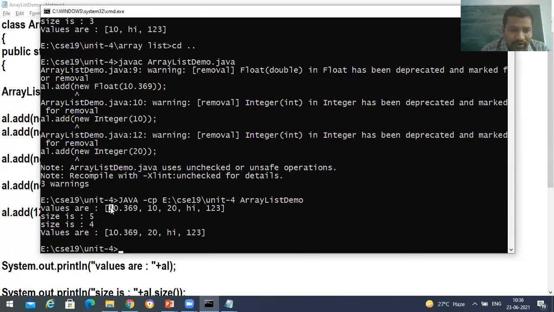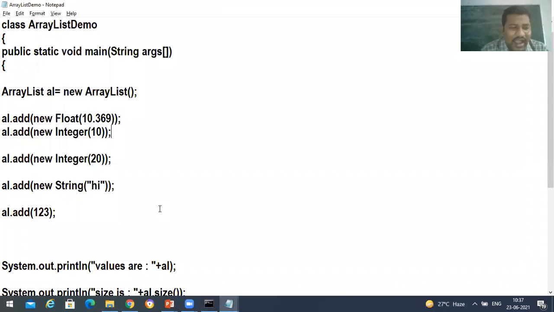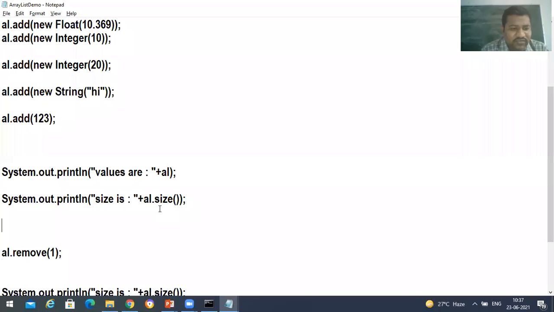Right, we got 10.369. We can add those values. And we deleted element 10 this time. We can add any type of values. And one more thing here, al dot remove of, I'm going to take float of 10.369. If the element exists, what happens? It deletes it. If the element does not exist, it returns what? False.